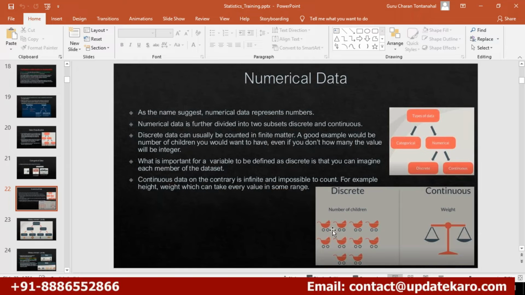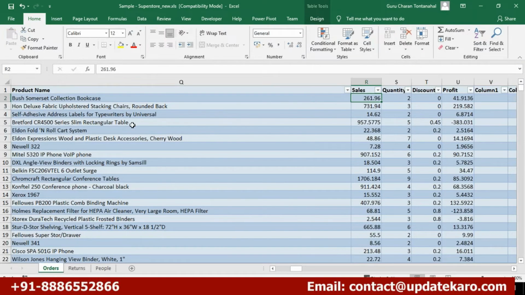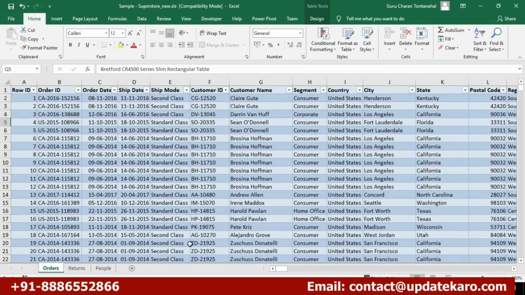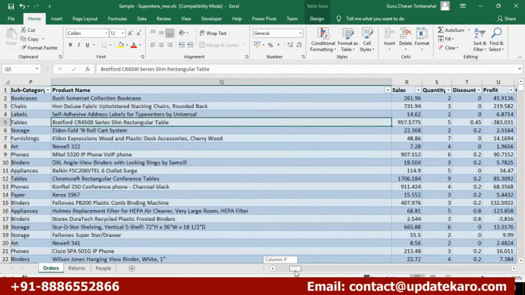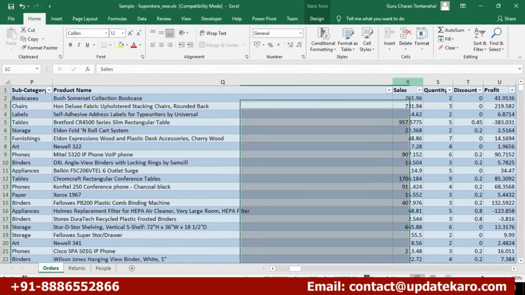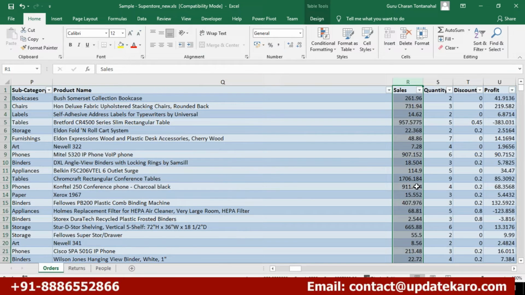How? Now, for example, you see here what's happening. Now I have my discrete values. These are all differentiable values. I have some unique values right here, I have sales values. There are some values which are repeating inside these values. Say 261.96 can be repeating.